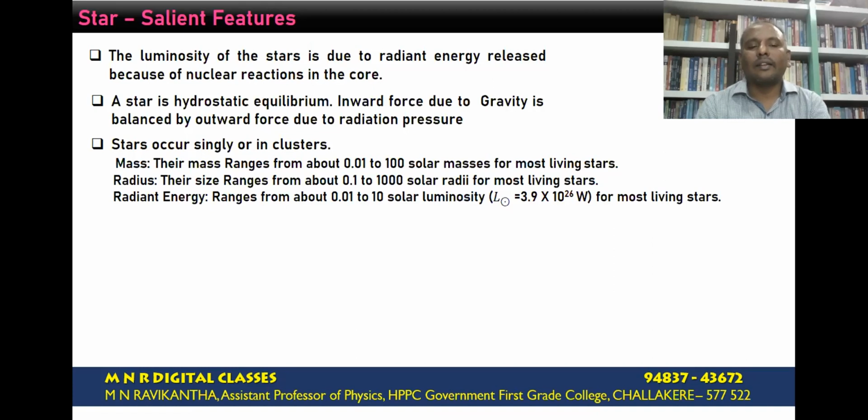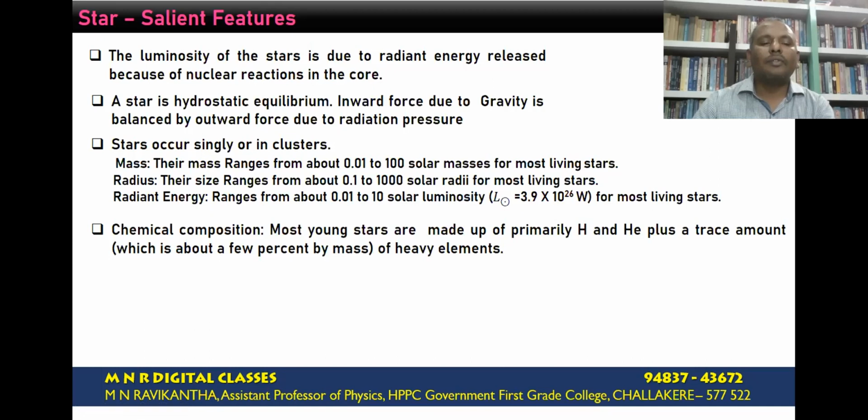The radius or size ranges from 0.1 to 1000 times the solar radii, and radiant energy ranges from 0.01 times to 10 times the solar luminosity. The solar luminosity is about 3.9 x 10^26 watts. These are the parameters for most living stars, that is main sequence stars.